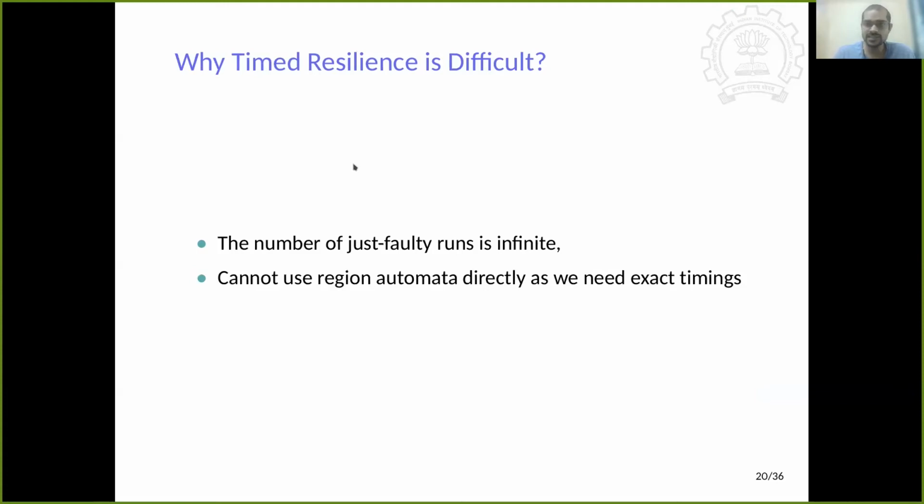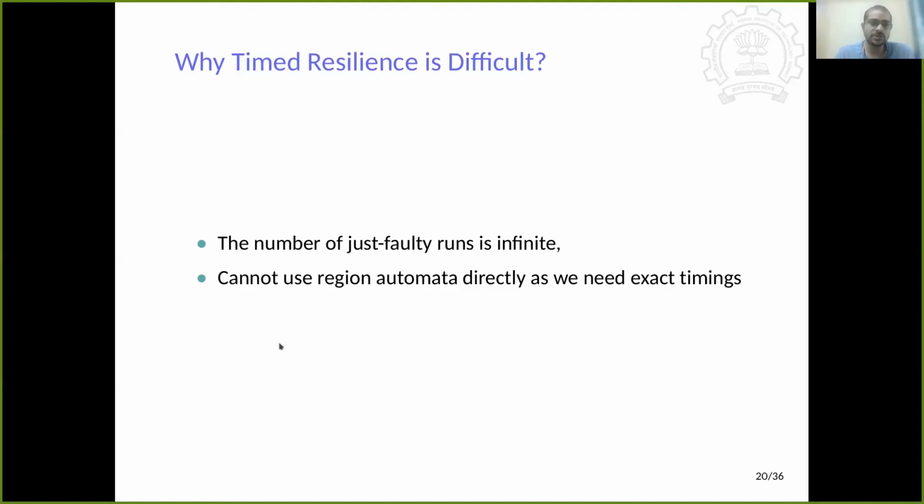Now let's go to the domain of timed resilience. As we mentioned in our result table, it is in general much more difficult than untimed resilience. So why is that the case? The first immediate observation is that the number of just faulty runs is infinite, because we are also dealing with the timestamps of the events that occur during the runs, and the timestamps are all real. So it is obvious that there will be infinitely many possible just faulty runs of a given timed automaton.